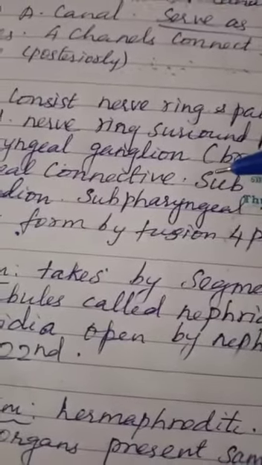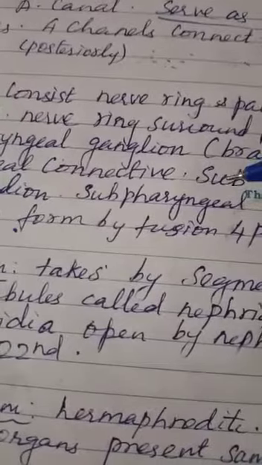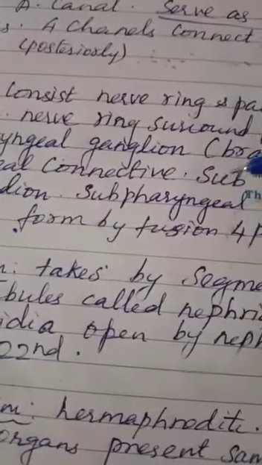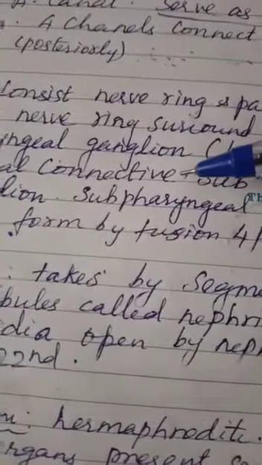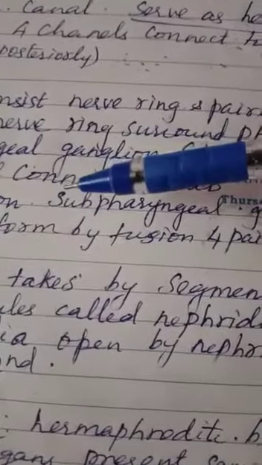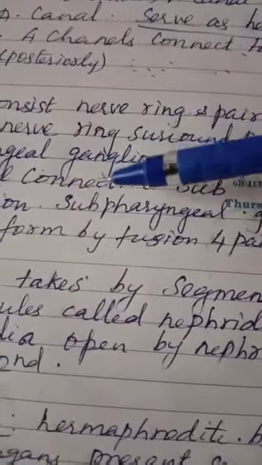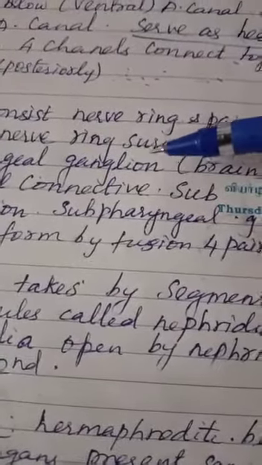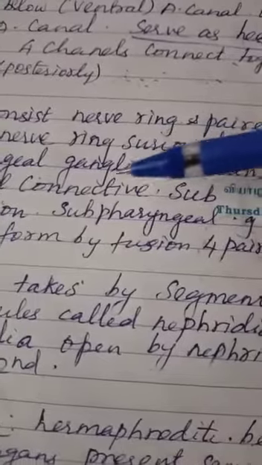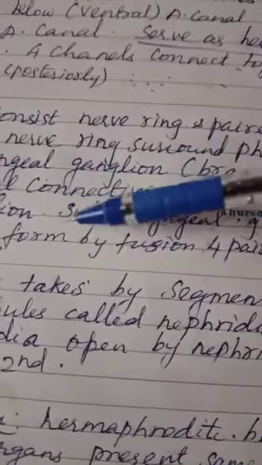Then circumpharyngeal connective and subpharyngeal ganglion. So the nerve ring surrounds the pharynx. It is formed of suprapharyngeal ganglion, circumpharyngeal connective and subpharyngeal ganglion.